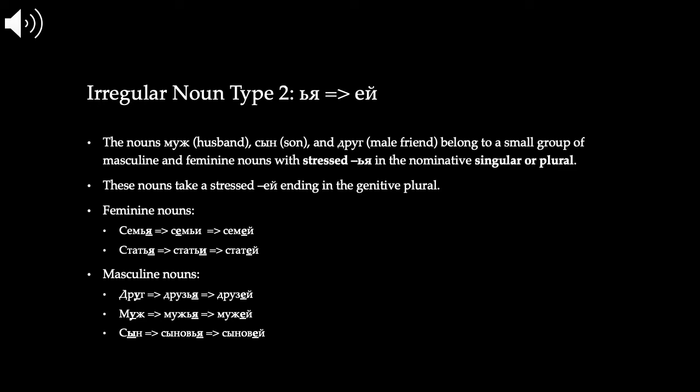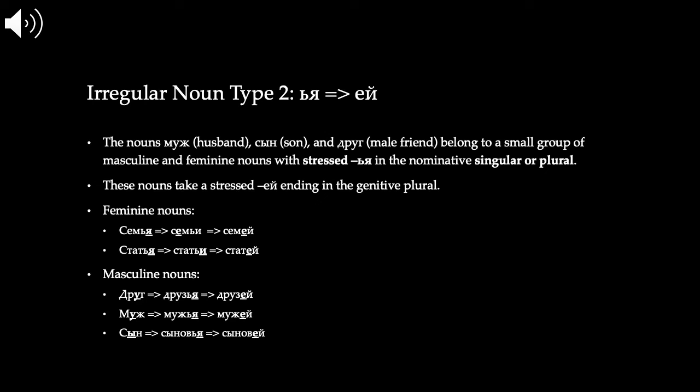What's really freaky is we have some masculine nouns that are in the same group. These are very, very important words. They get used all the time. So, друг, male friend, becomes друзья in the nominative plural. Whoa, not only do we have this stressed ya ending coming out of nowhere, but г becomes з.